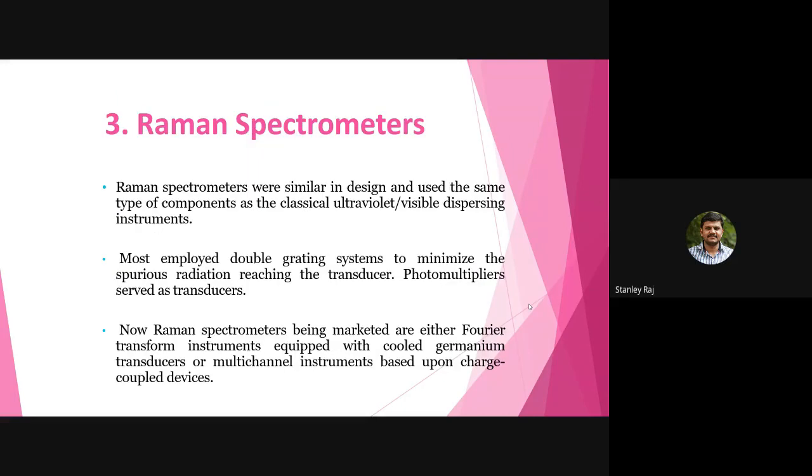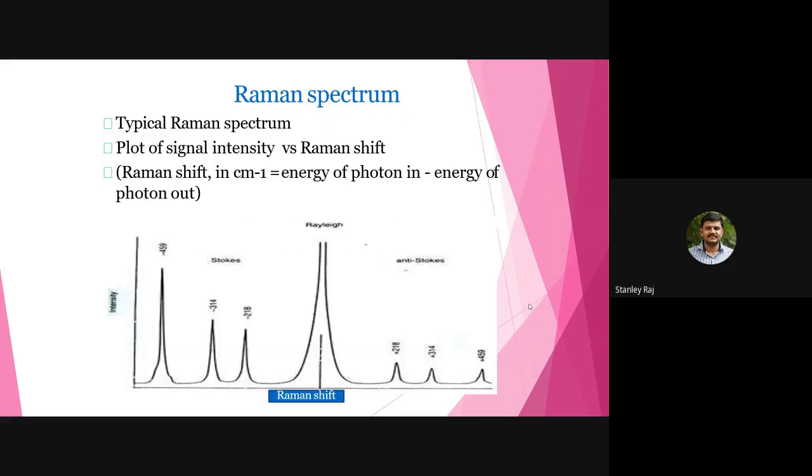So these Raman spectrometers were similar in design and used the same type of components as the classical ultraviolet and visible dispersing instruments. Most employed double grating systems to minimize the spurious radiation reaching the transducers. Photomultipliers served as transducers. Now, Raman spectrometers being marketed are either Fourier transform instruments equipped with cooled germanium transducers or multi-channel instruments based upon charge-coupled devices. So this is the actual picture of a Raman scattered image. So the typical Raman spectrum is like this.